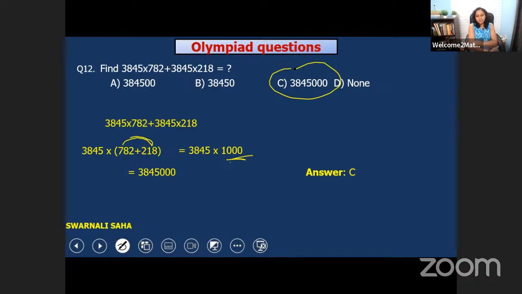C, answer C, very good. You all have done answer C, very good. It is right. Answer C is the right one. Now you can ask me if you have any doubts, any queries. I will give you the answer.